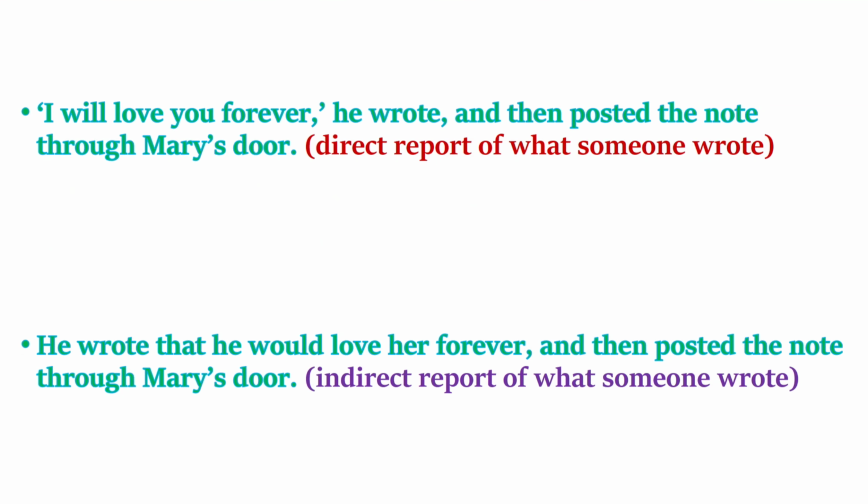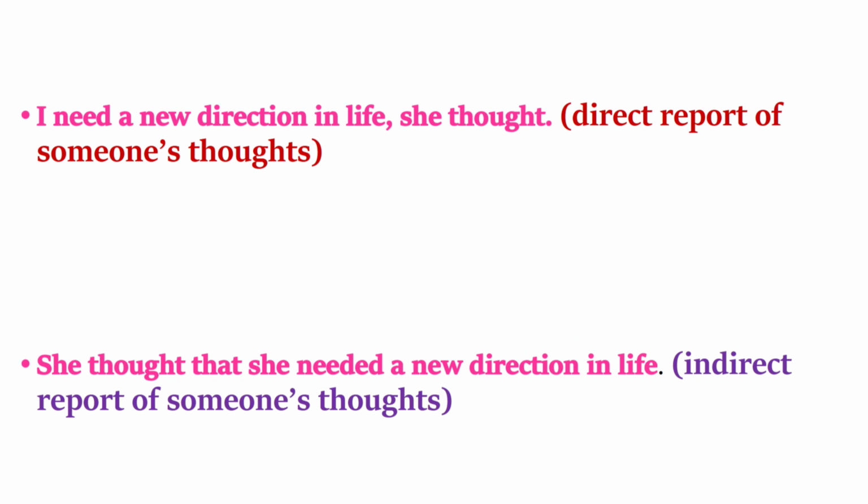"I will love you forever," he wrote, and then posted the note through Mary's door. Direct speech. He wrote that he would love her forever, and then posted the note through Mary's door. Indirect speech. "I need a new direction in life," she thought. Direct report of someone's thoughts. She thought that she needed a new direction in life. Indirect report of someone's thoughts.